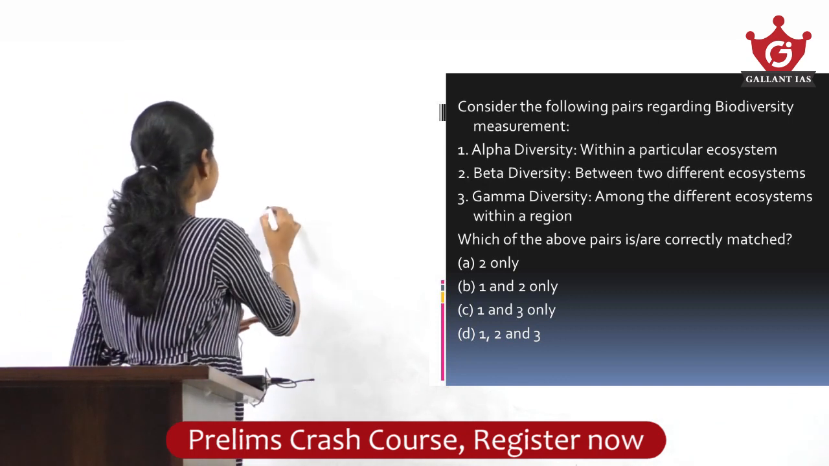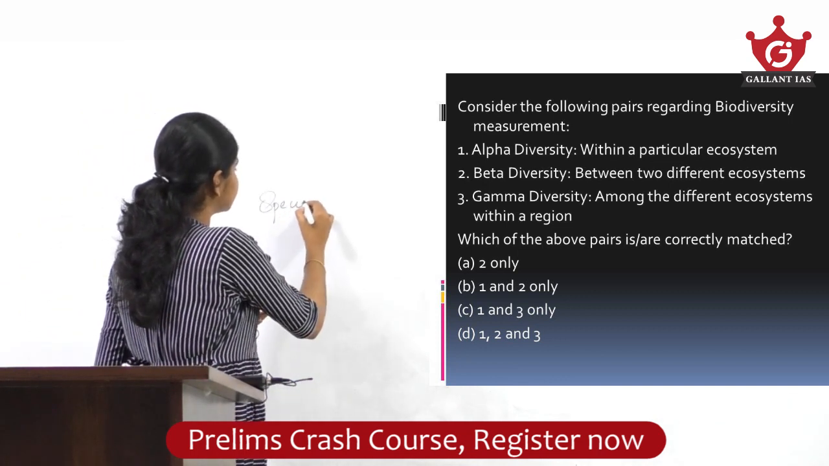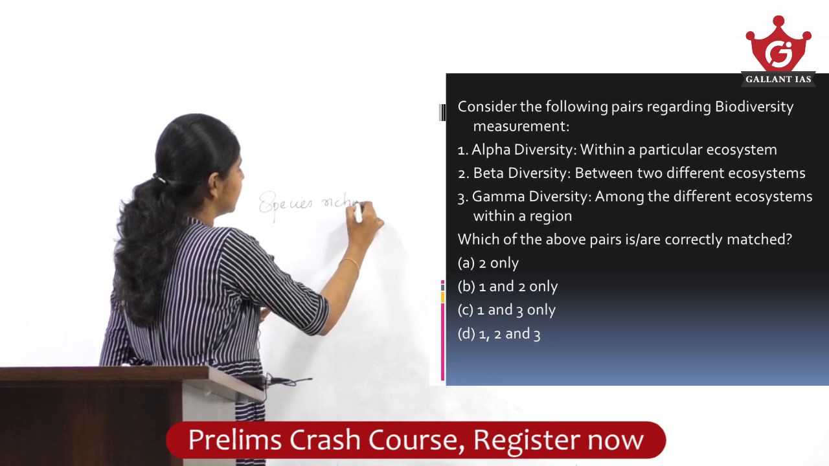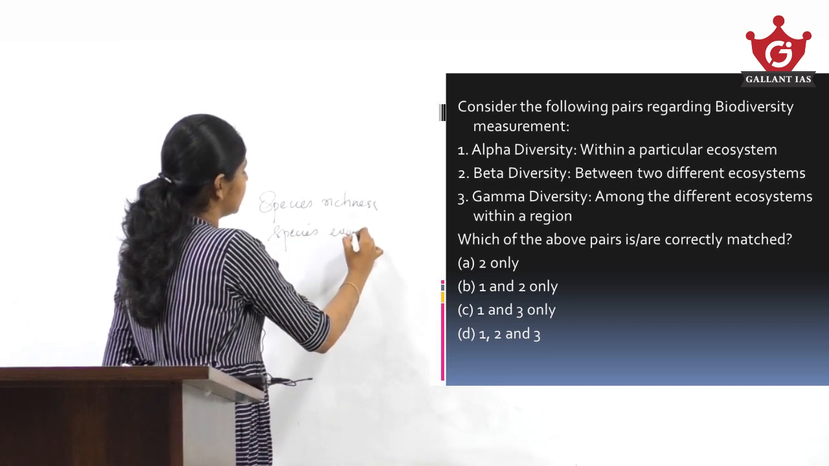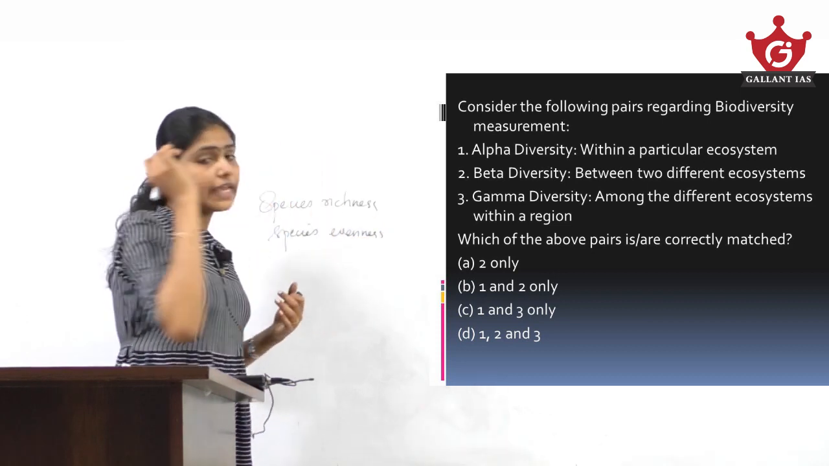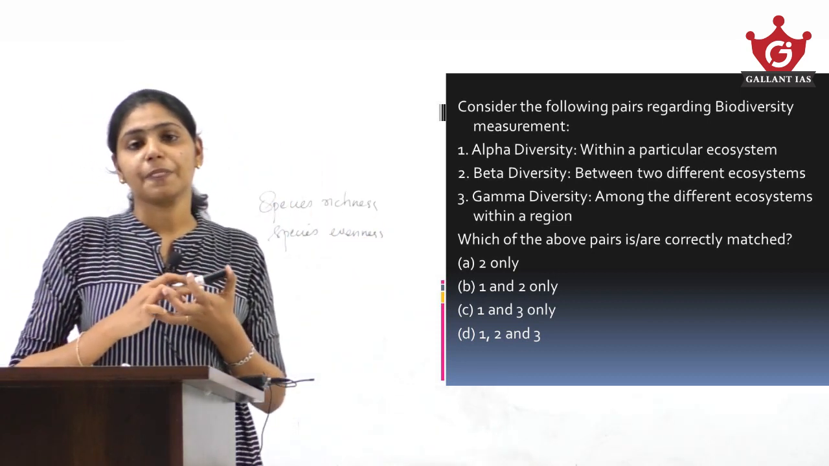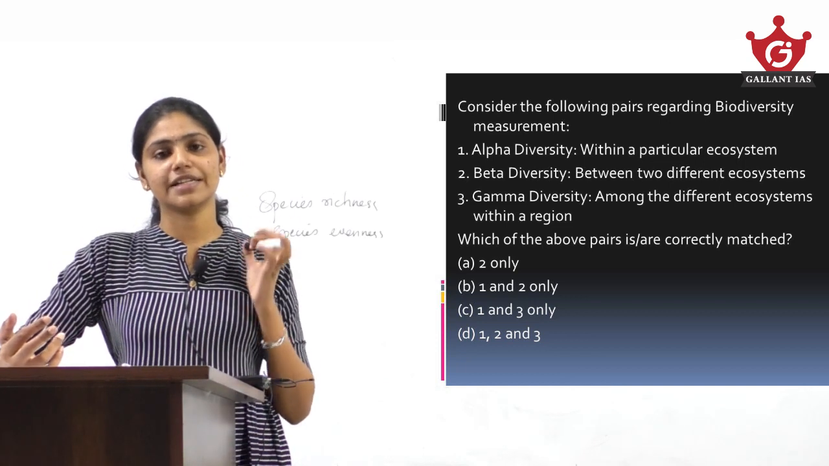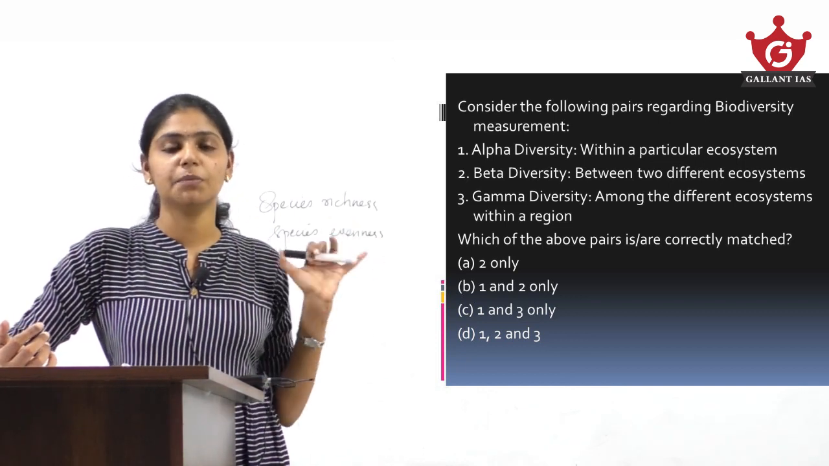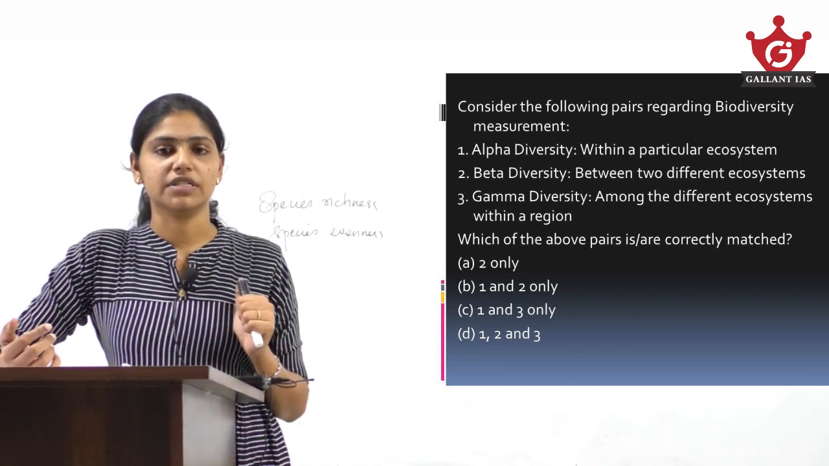Like you have species richness, species evenness. Two important indicators for measuring biodiversity. One is species richness and the other is species evenness. These two are very important indicators for biodiversity measurement.